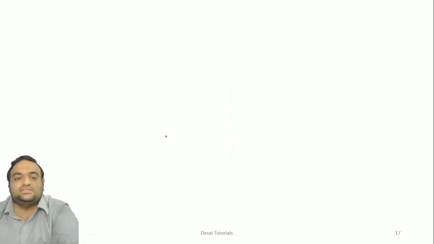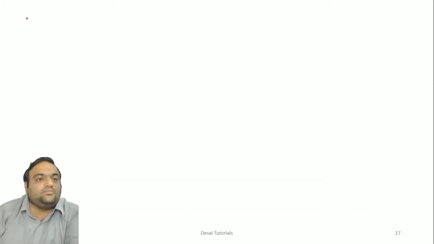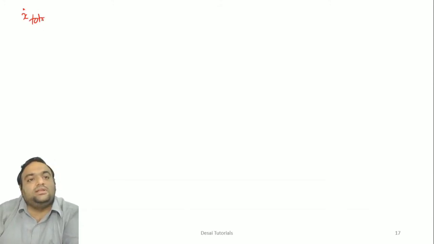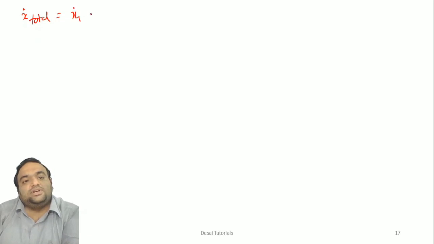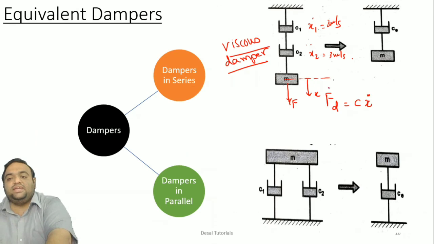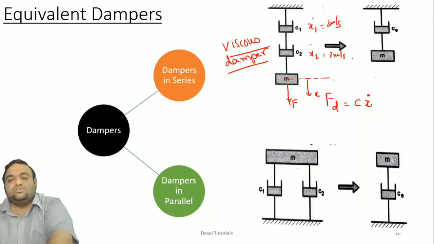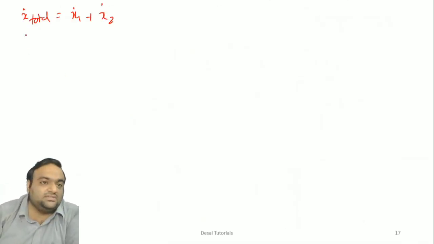So what you can do here is x dot total is equal to x1 dot plus x2 dot. Now I told you, remember that equation, F is equal to C x dot. What we require here is x dot, so x dot is equal to Fd by C. So replace that in the equation.